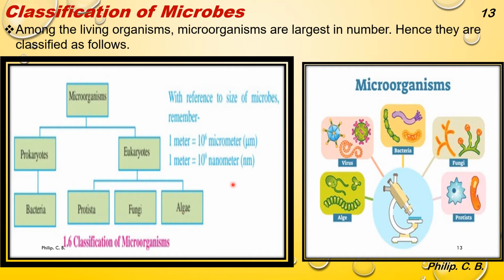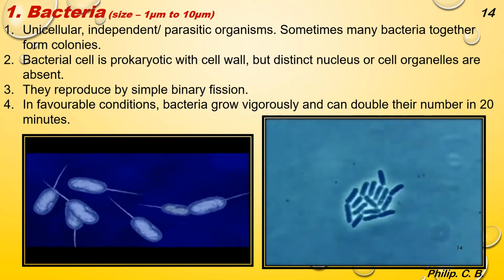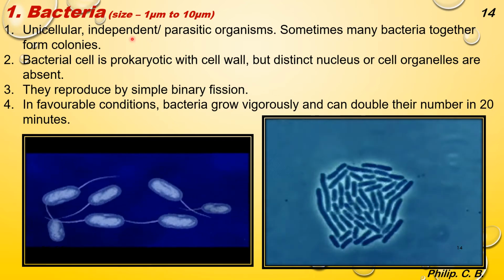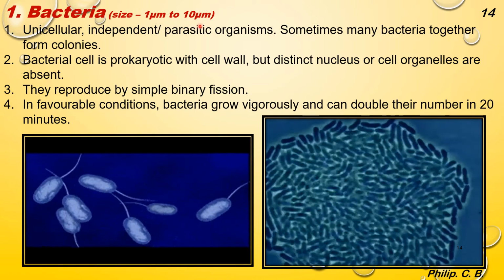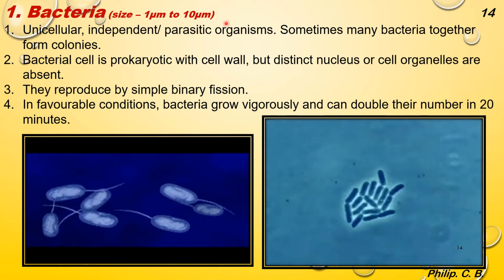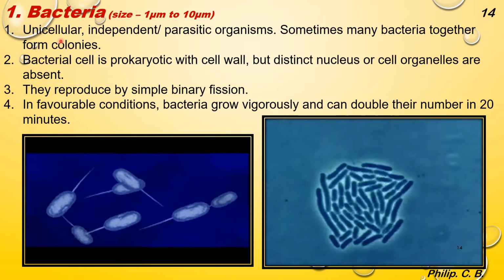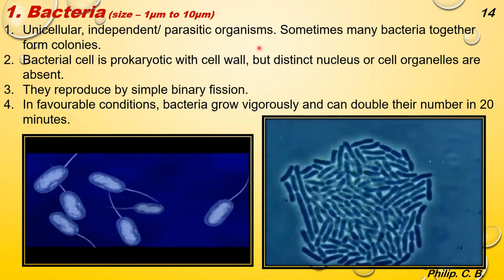And you can see the size, which may vary from 10 raised to 6 micrometer to 10 raised to 9 nanometer. Here I added another image showing the bacteria, fungi, protista, algae, including the viruses, because viruses also come under microbes. Now, first one, bacteria. You can see here the size of a bacteria is 1 micrometer to 10 micrometer. So minute. First point, unicellular independent parasitic organism.